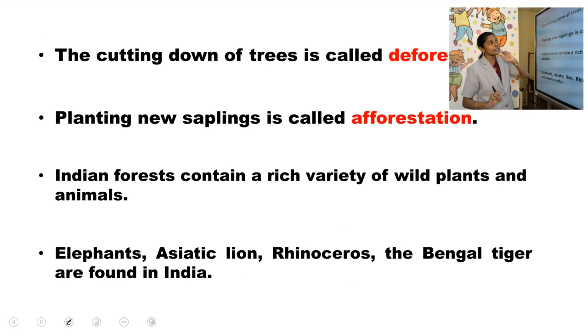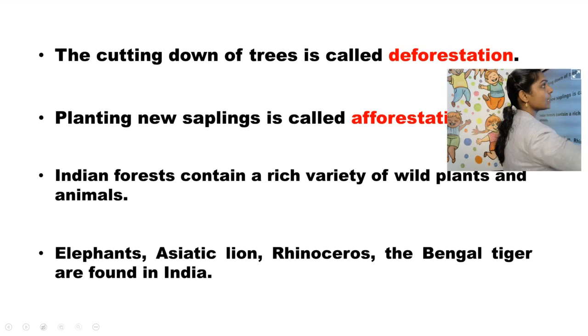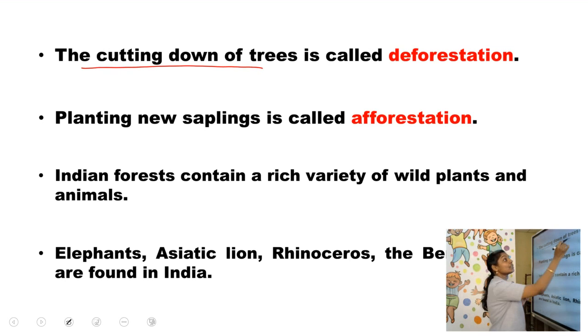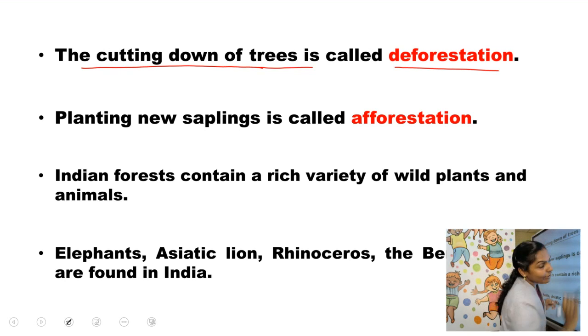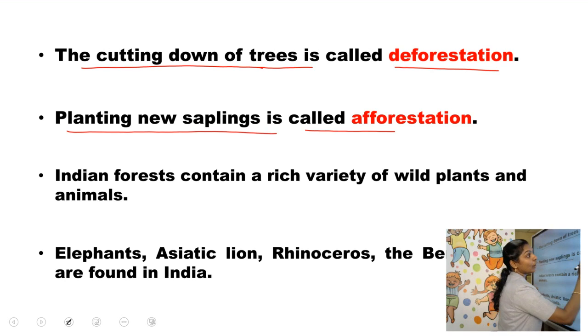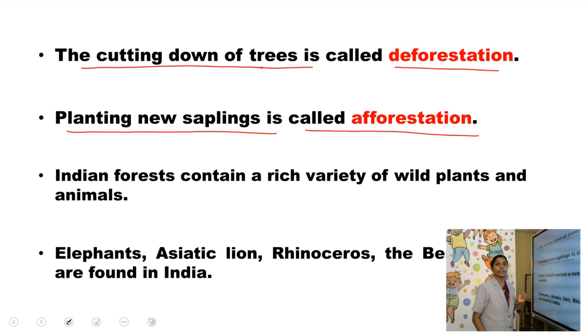Right. So there are two important terms called deforestation and afforestation. Very important. Okay. So what is deforestation? Cutting down of trees is called deforestation, whereas planting new saplings is called afforestation.